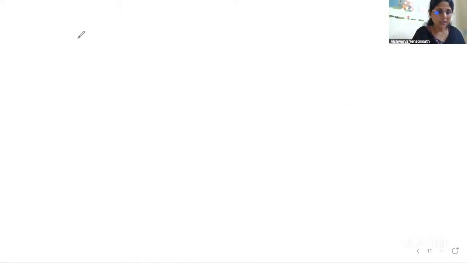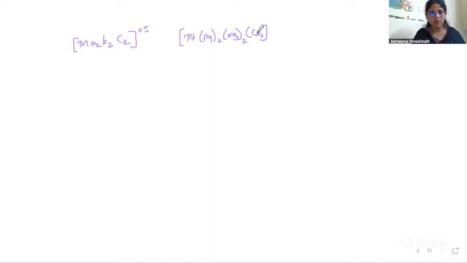So let me consider I have a type M A2 B2 C2, with charge n plus or minus. A complex ion can be a cation or a complex ion can be an anion also. So let me take an example here. Platinum Py2 NH3 2 and Cl2, and the charge is plus 2.